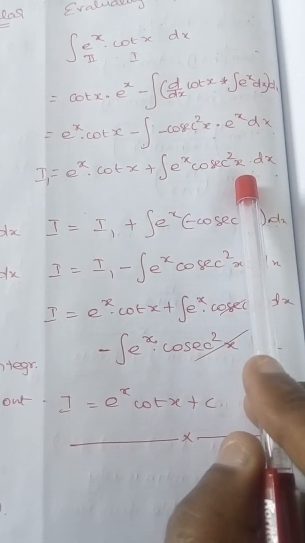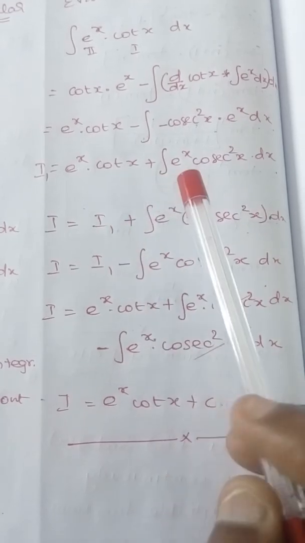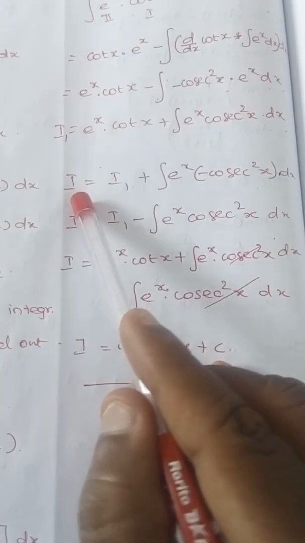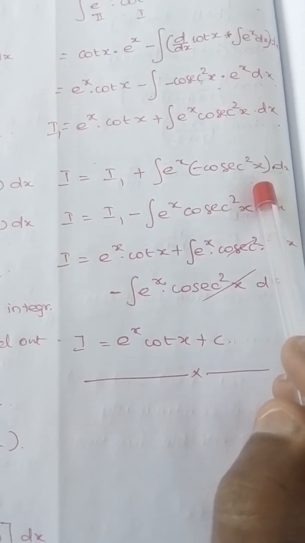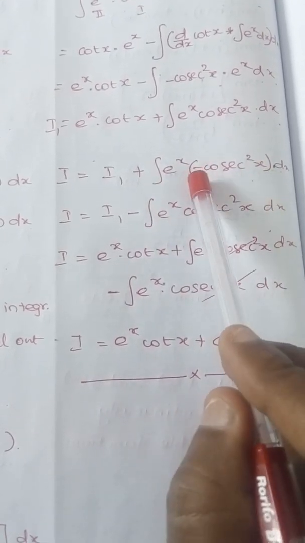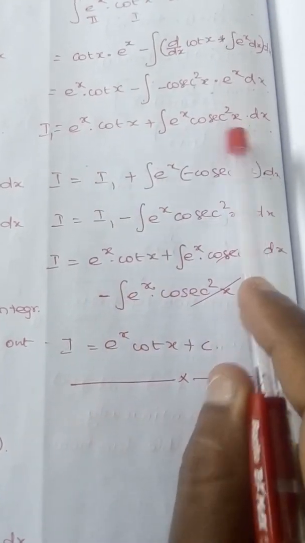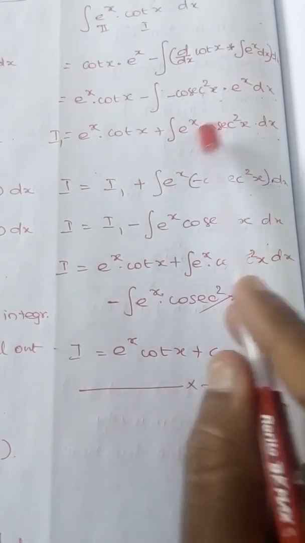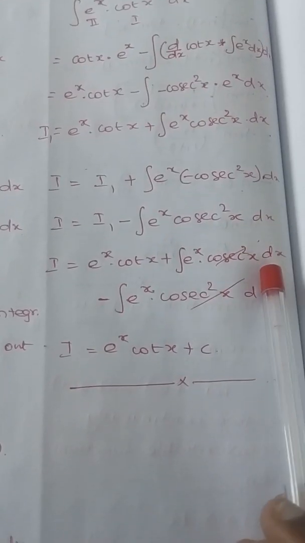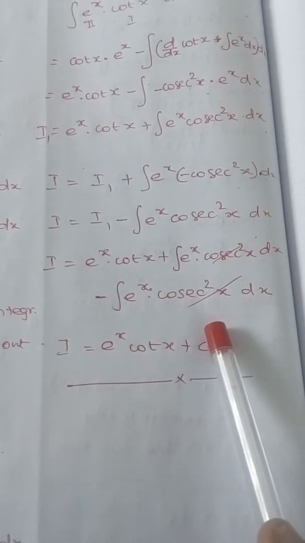We need not proceed further here with another by-parts concept. Here you just compare it with I2. Now we have seen that I is equal to I1 plus I2, right? I2 is written here, I am just taking out the minus sign. So in place of I1 we will substitute this expression: e power x cot x plus integration of e power x cosecant square x dx, then this minus sign as it is, and then this integration 2.